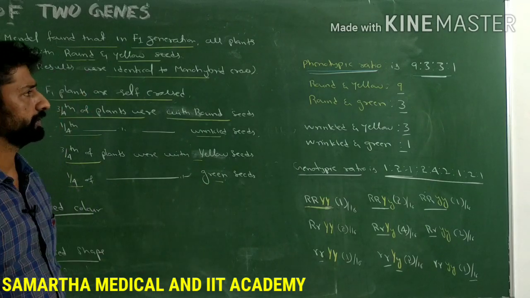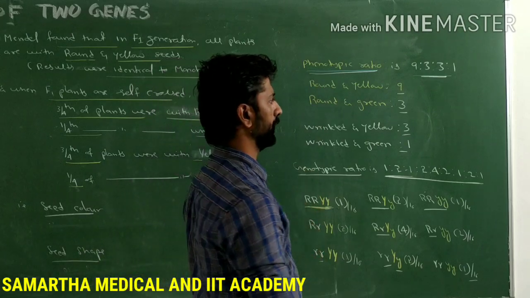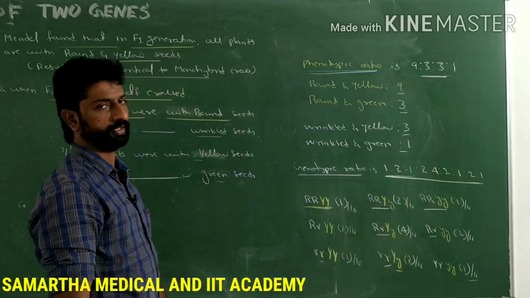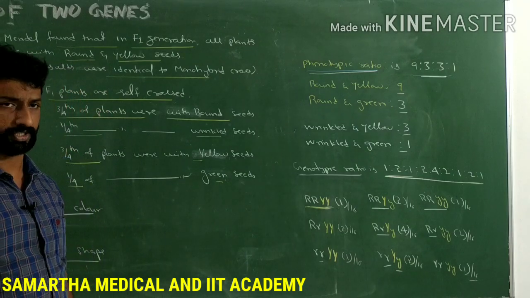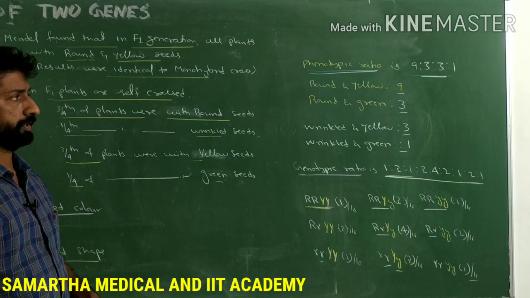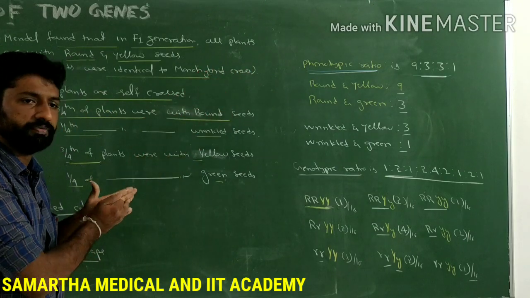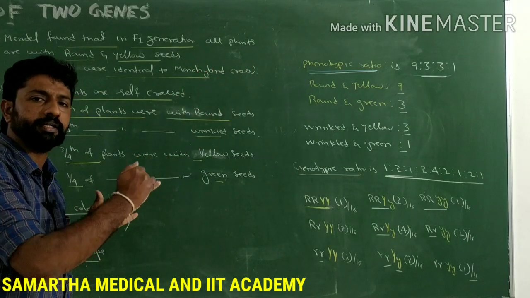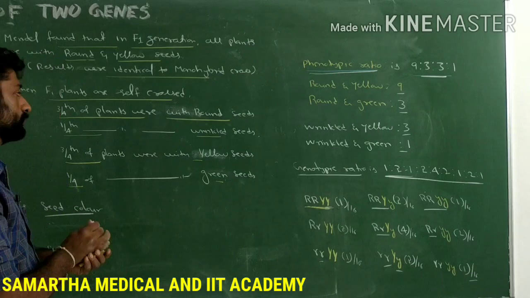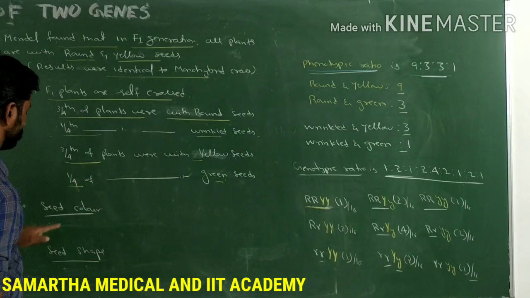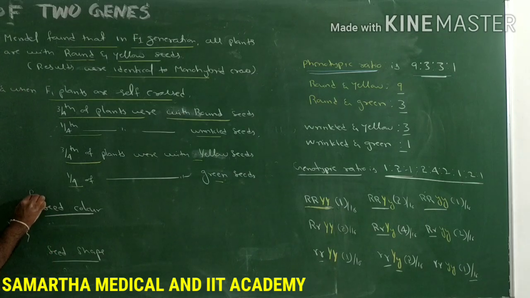But we know that the phenotypic ratio of dihybrid cross is 9:3:3:1. But when the phenotypic ratio is considered separately for the seed shape and the seed color, then it will be 3:1 and 3:1.